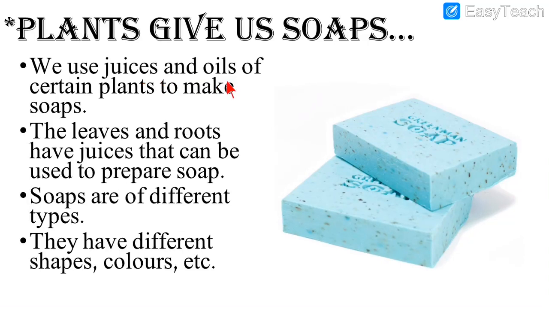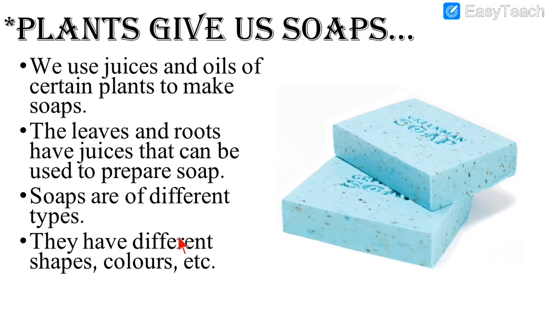We use juices and oils of certain plants to make soaps. So how do we get soap? We get soap from juice and oil of certain plants. We can use some plants' juice and oil to make soaps. The leaves and roots have juices and that can be used to prepare soap. So the leaves of the plants and the roots of the plants have juice and we can use that to prepare soap like this. Soaps are of different types.